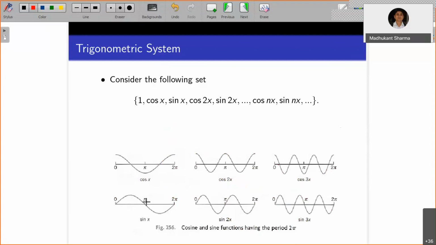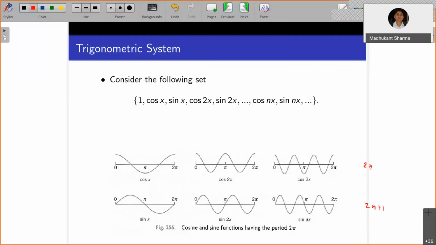For the sine function, you will have an odd number of crossings between 0 to 2 pi. I'm talking about the open interval. If you include the boundary points as well, it has odd numbers: 1 2 3, then 1 2 3 4 5, then 7, I think, 1 2 3 4 5 6 7. So here you have 2n plus 1 number of zeros, and for cosine you have 2n number of zeros. At least this observation is possible here. So they are periodic curves.